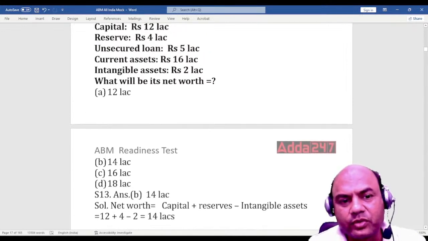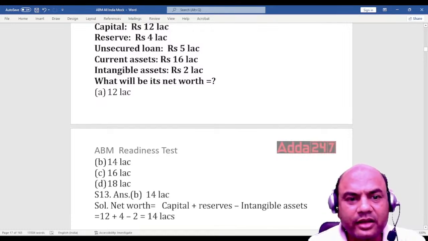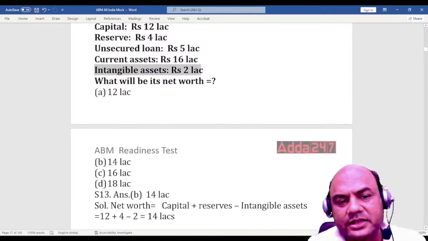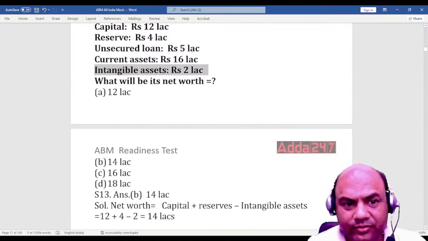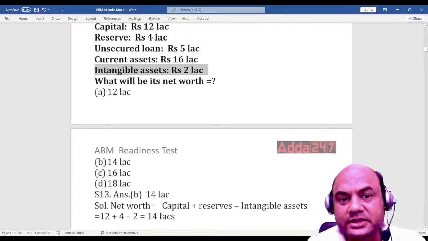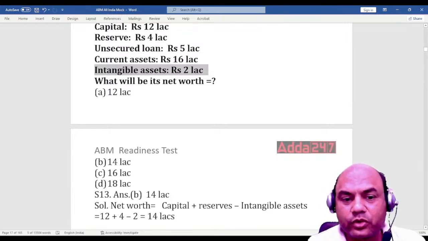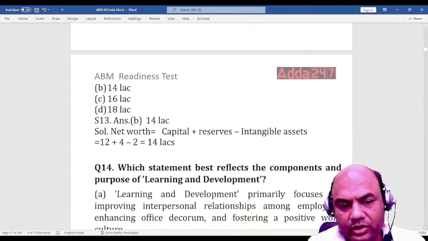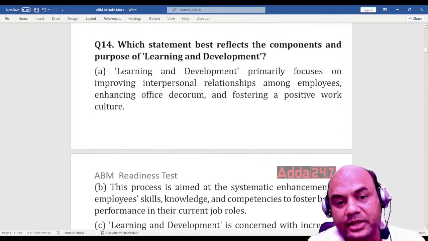So 12 lakh, 4 lakh, 12 plus 4 is 16 lakh. Now what is this intangible asset? These are just trademarks. So those are to be subtracted. Always remember, intangible assets are always to be subtracted. So 12 plus 4 minus 2, you'll get 14 lakhs. Always remember, subtract intangible assets.